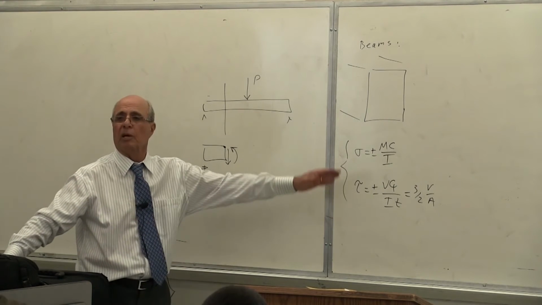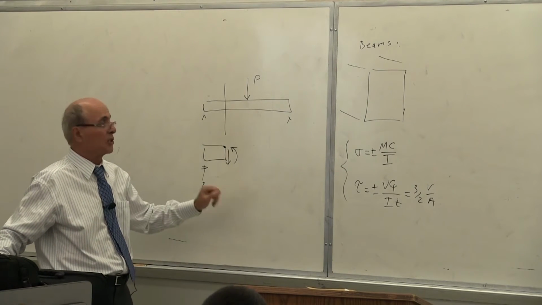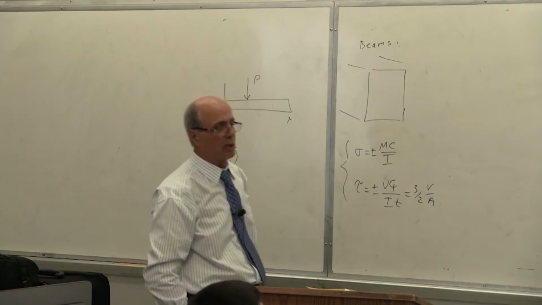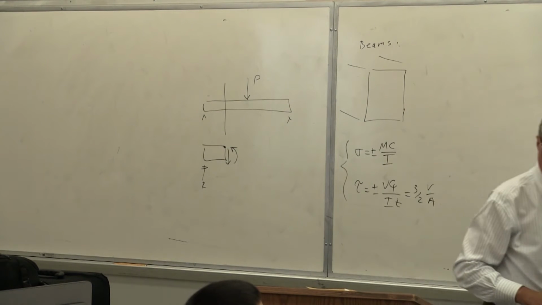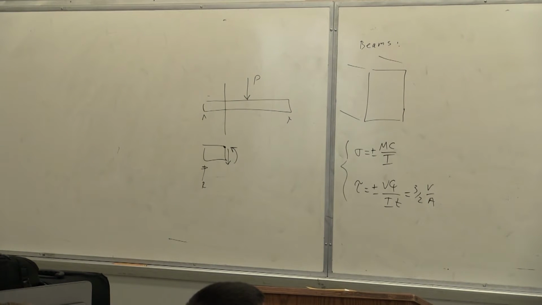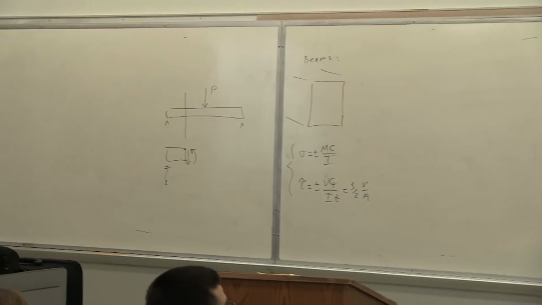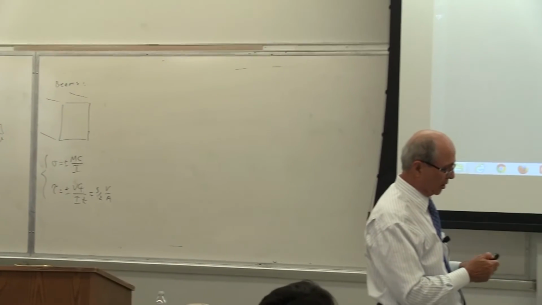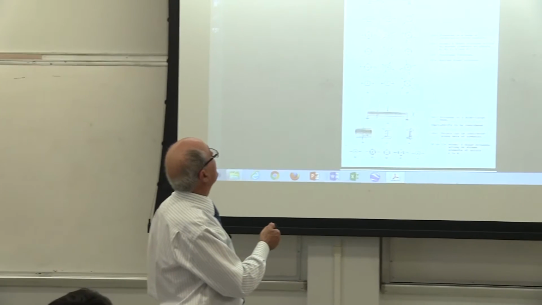According to these two formulas, yes, shear stress is 0 and normal stress is there, so I have to go there. I don't want to draw it here. If you go there, you see what I'm talking about. You will see on the top of the beam there. I don't know if it is on or not, or is it working or not, or run out of battery. Yeah, look at the top.